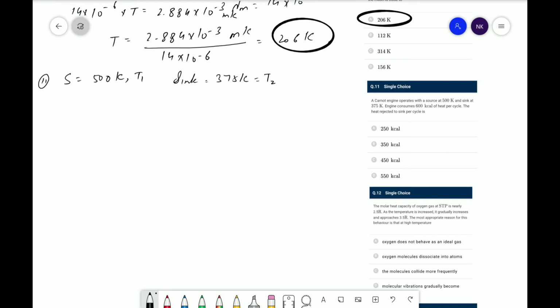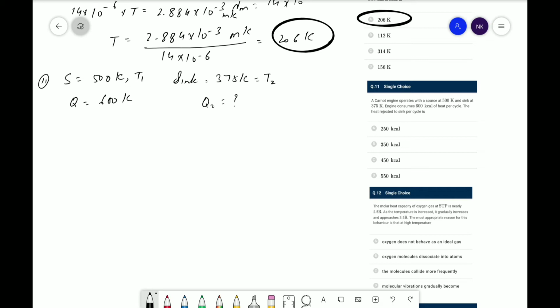The heat rejected to the sink per cycle is, okay. Here Q1 is equal to 600 kilocalorie. Therefore the heat rejected will be Q2.